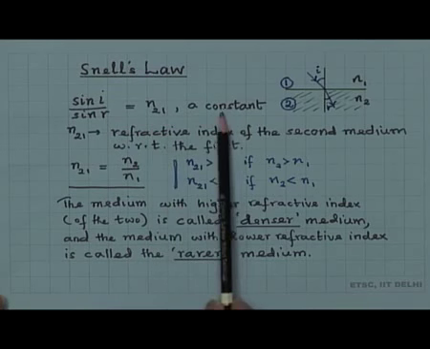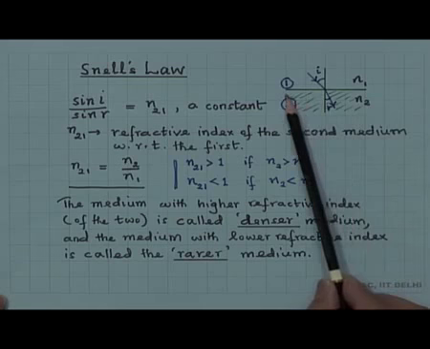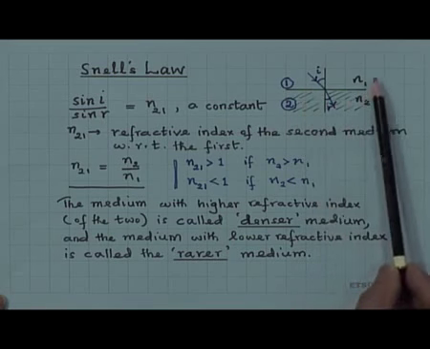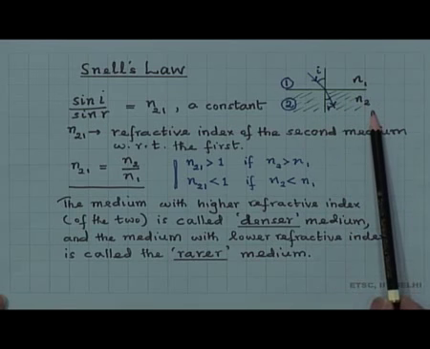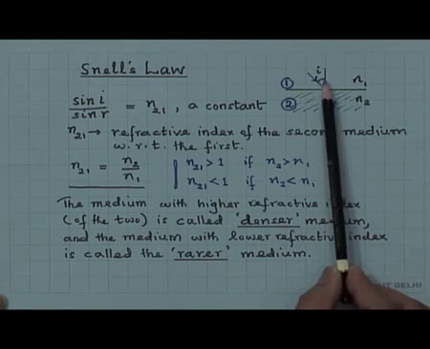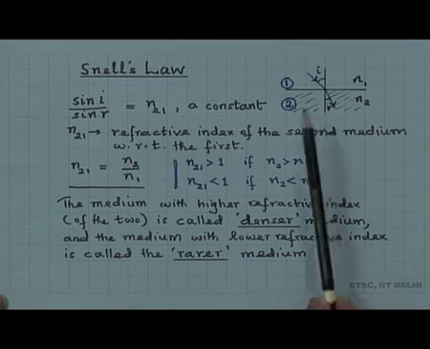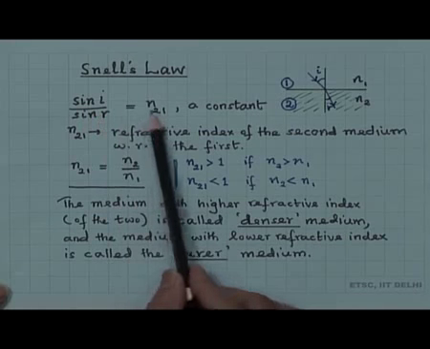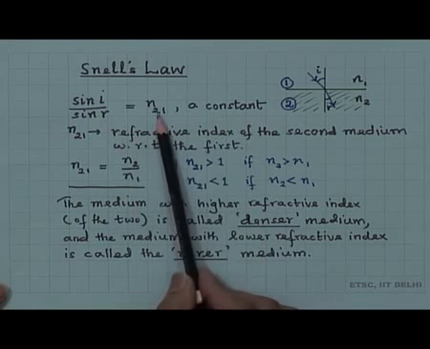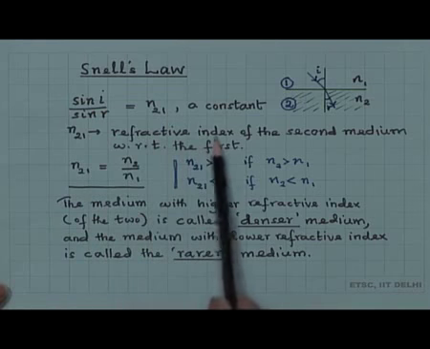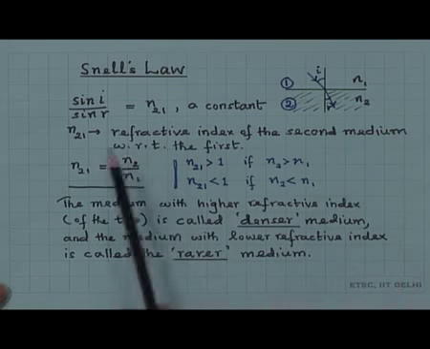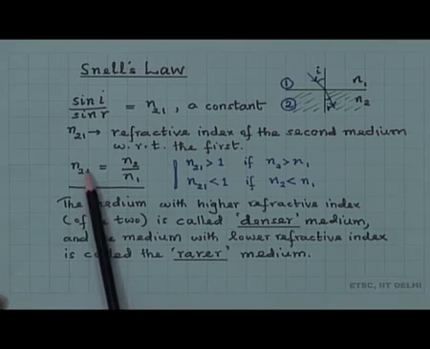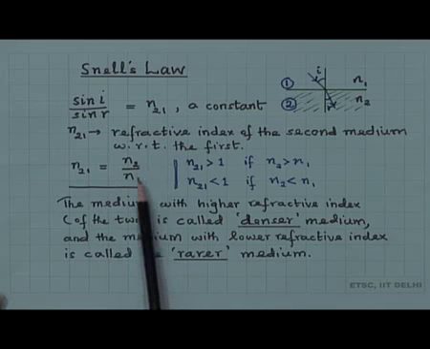So, Snell's law is now given by sin I by sin R is equal to n21, a constant. When we have an interface between a medium 1 and medium 2 of refractive index n1 and n2, then if I is the angle of incidence and R is the angle of refraction, then sin I by sin R is equal to n21, where n21 is called the refractive index of the second medium with respect to the first medium. That is, n21 is equal to n2 by n1.